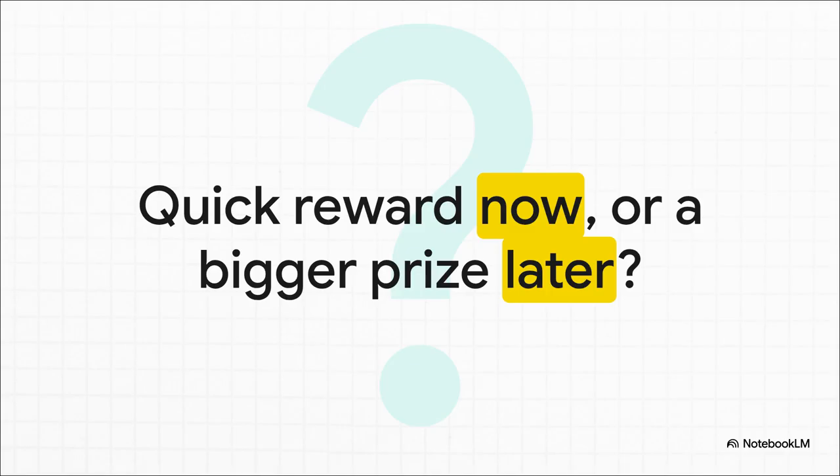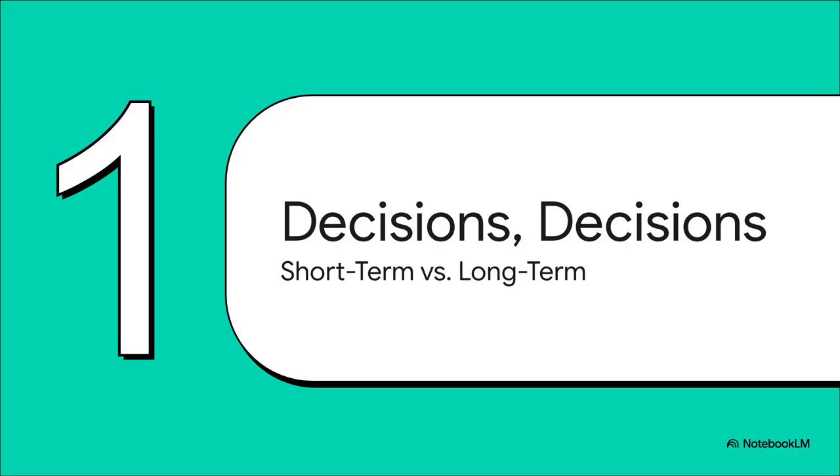the time. Do you take the small, easy win right now? Or do you hold out, play the long game, and go for a much bigger payoff down the road? This is the fundamental trade-off at the heart of all sequential decision-making. To really get a feel for this, let's look at a simple, everyday scenario. Because our choices are rarely just one-and-done deals, right? They're part of a chain, where what you do now directly affects what you can do next.